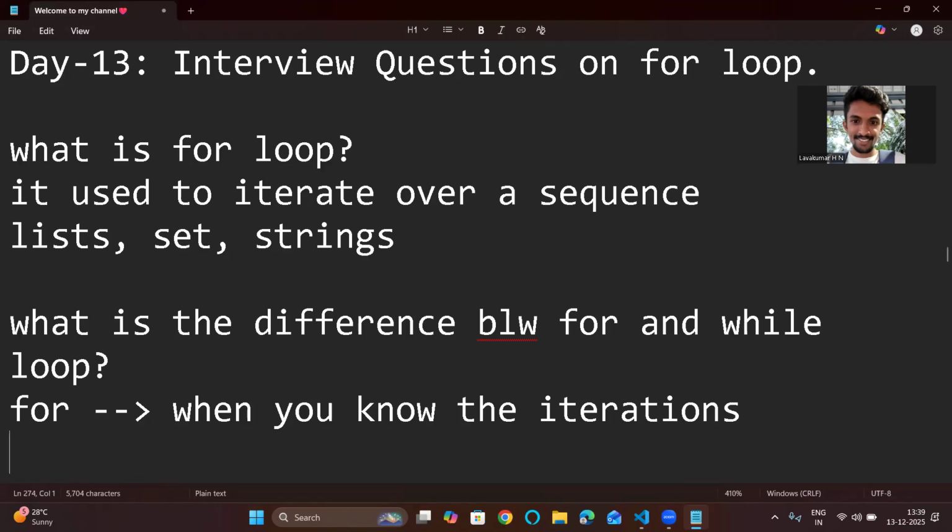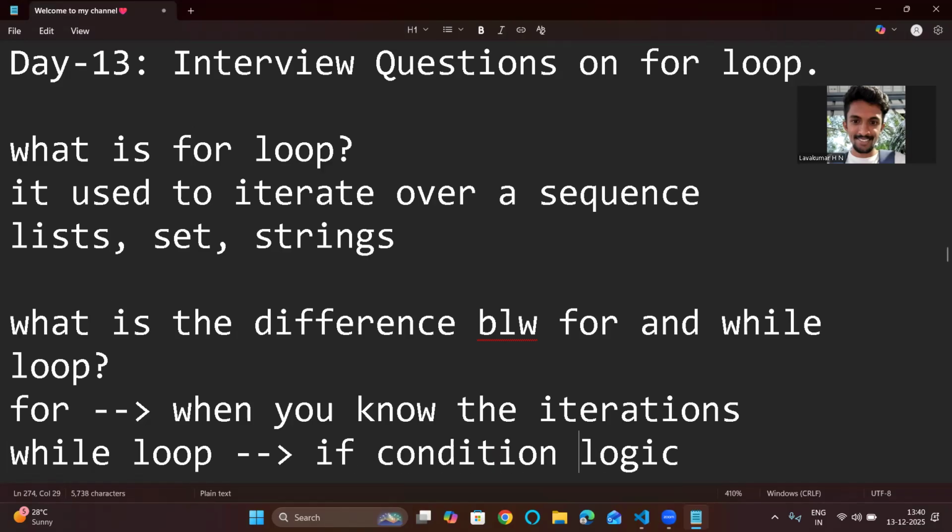You use a while loop when your iteration depends on logic. While loop will be used purely when the condition is based on logic. If the condition is based on logic, then you use the while loop.